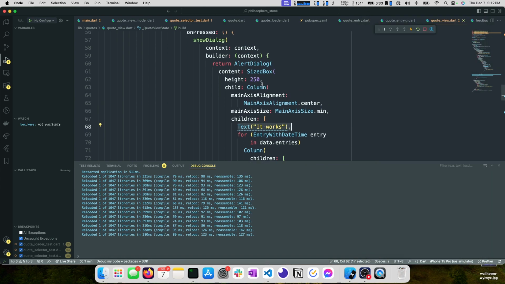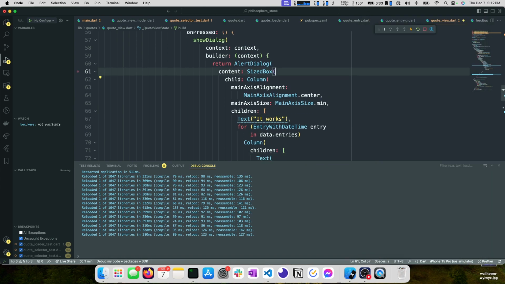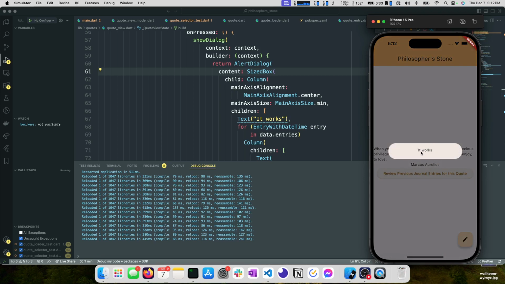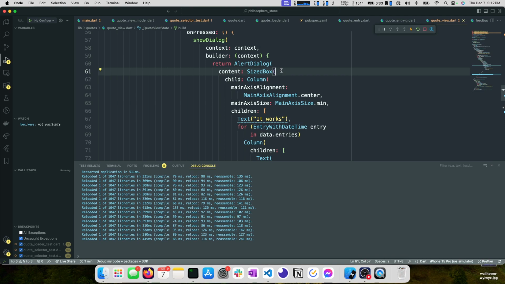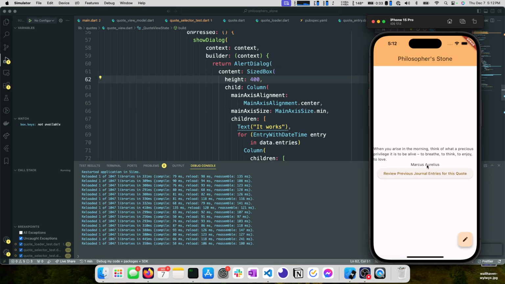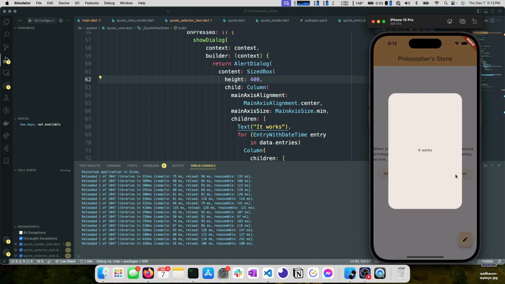We have a sized box here. I'm going to remove the height on this sized box and see how it looks if we don't give it an explicit height. Okay, a small thing shows up. I think we do want the height. So let's add that back in and let's change it to 400. That looks pretty good.